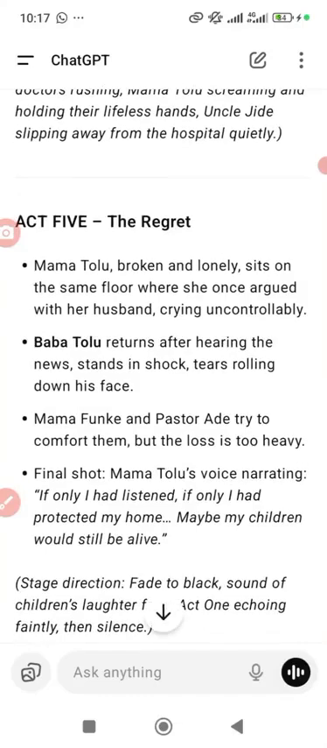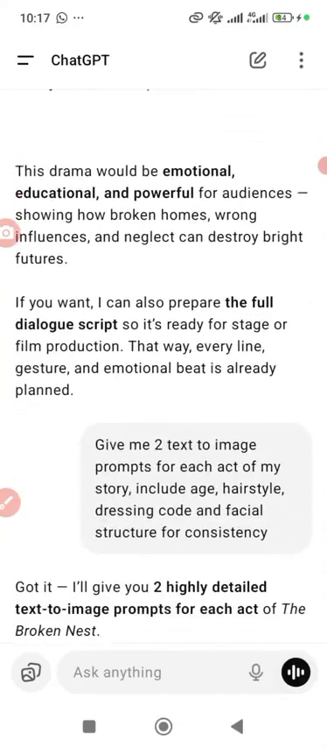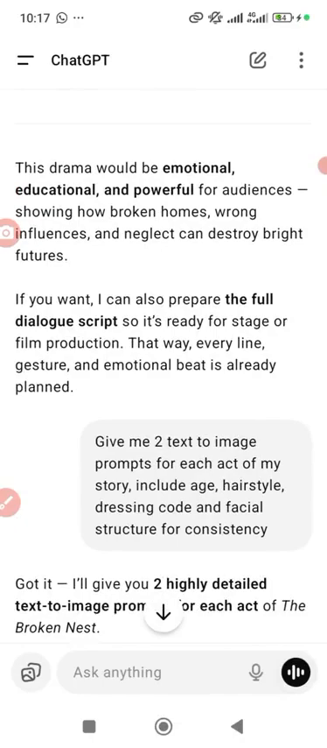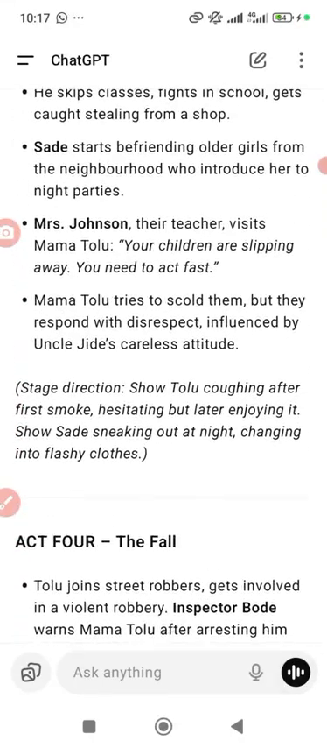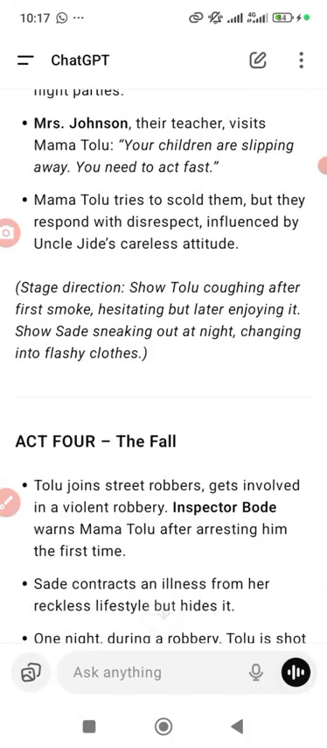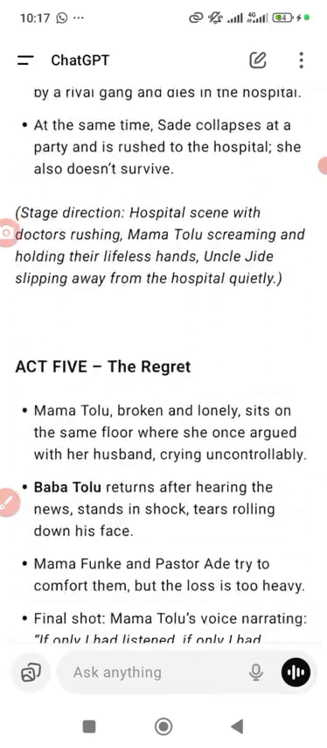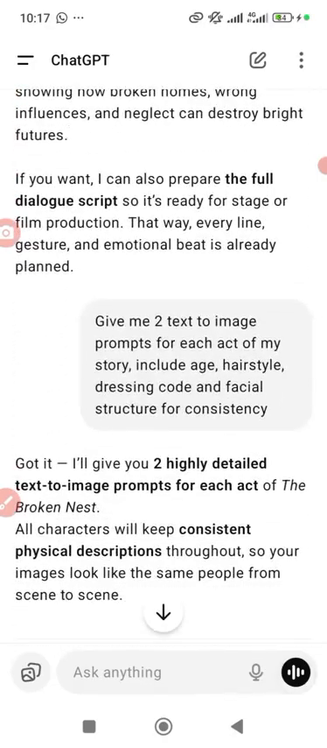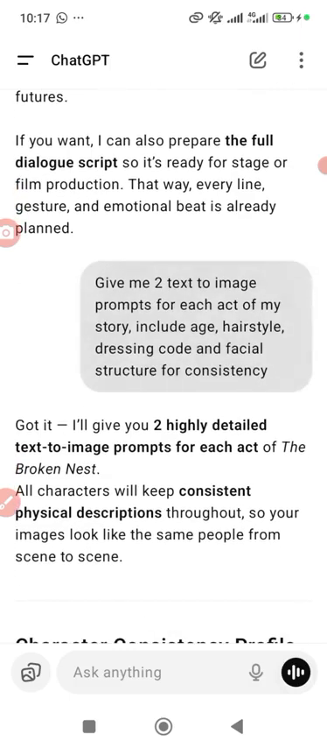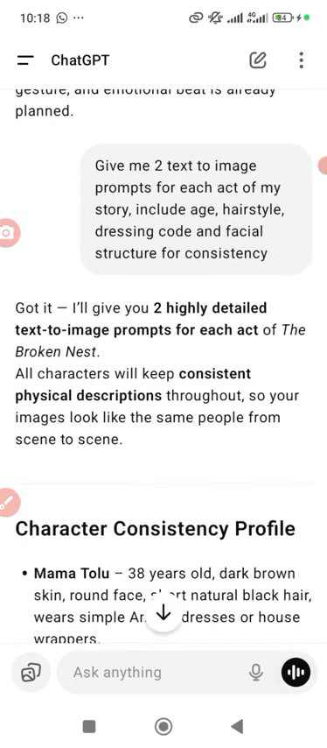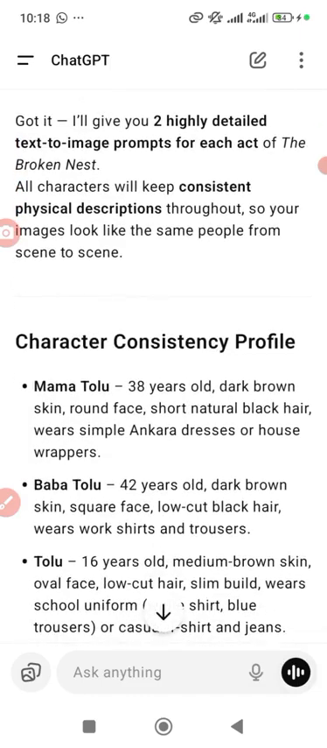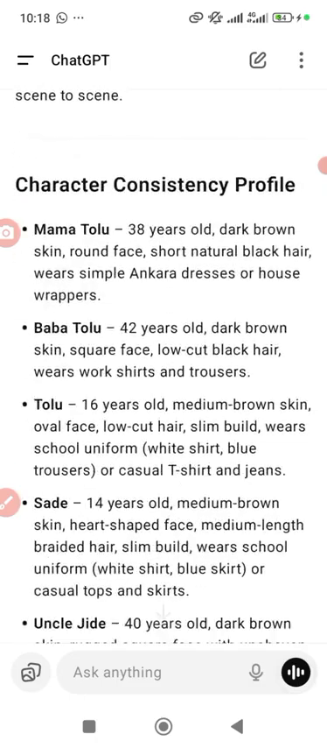But loaded, I can't do anything until I create a Chrome, and I say give me two texts. When I say two texts, it's a big scene, so that this will not be cumbersome. That's why I say turn it into two prompts. So I say, give me two image prompts for each part of my story, include the age, hairstyle, dress code, facial structure, and the consistency. You can see that I mentioned that word consistency, and it gave me all these things.